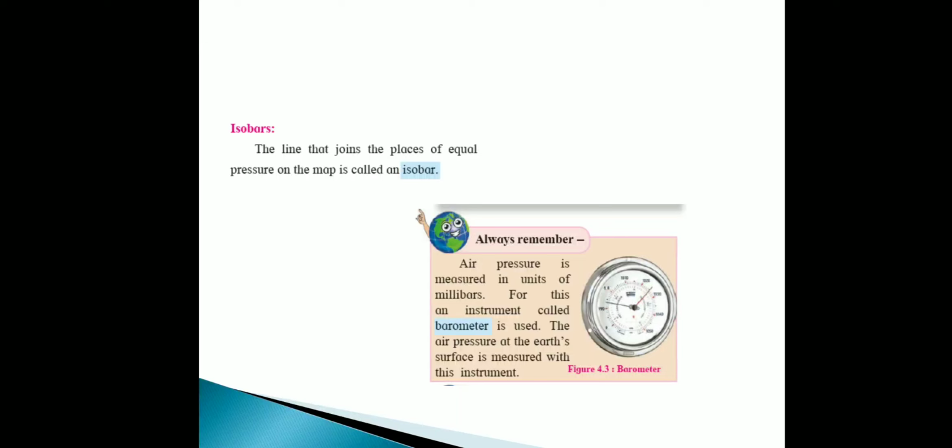If your two points are clear, then you will understand all these points, like the equatorial low pressure belt, mid-latitudinal high pressure belt, subpolar low pressure belt, and polar high pressure belt. All these four points you can easily understand according to these two points. I hope you all understand.